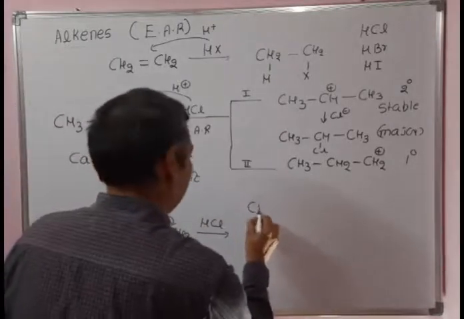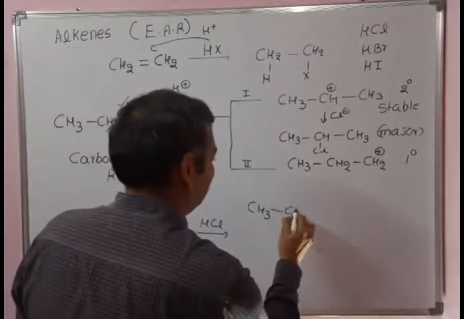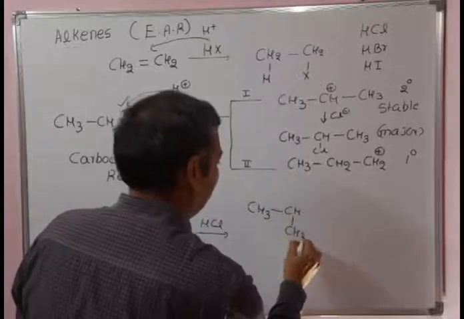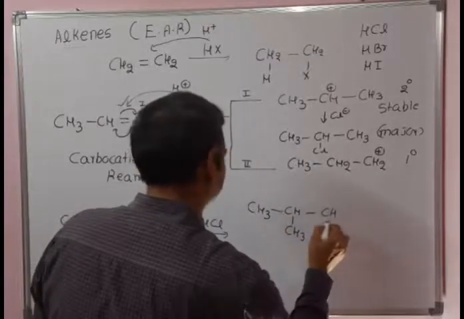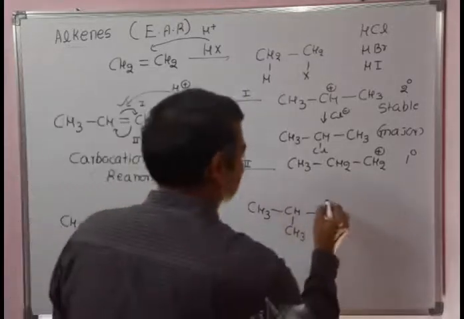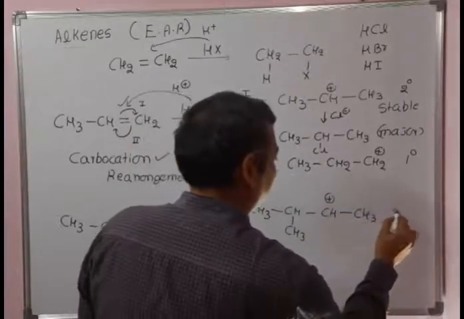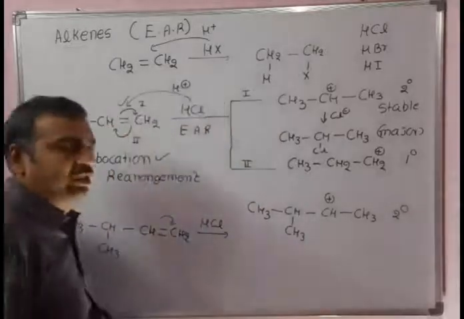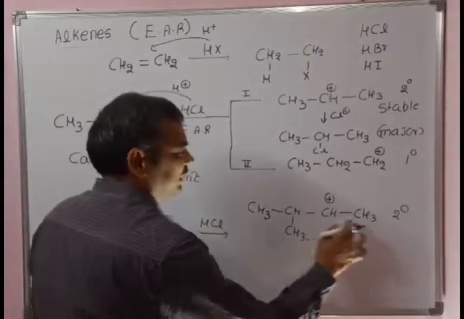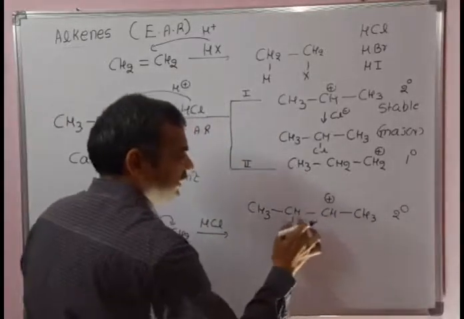We get CH3-CH(CH3)-CH+-CH3. This is a secondary carbocation. Adjacent to it, there are two possibilities, a shift from here to here or from here to here.